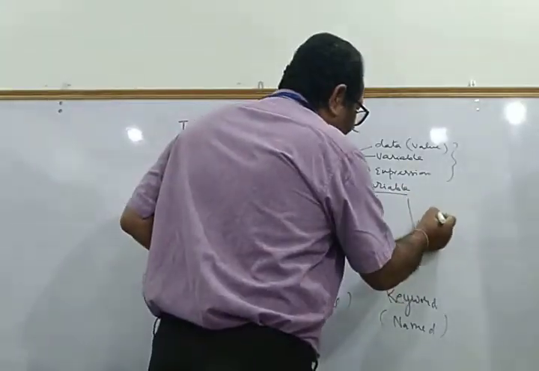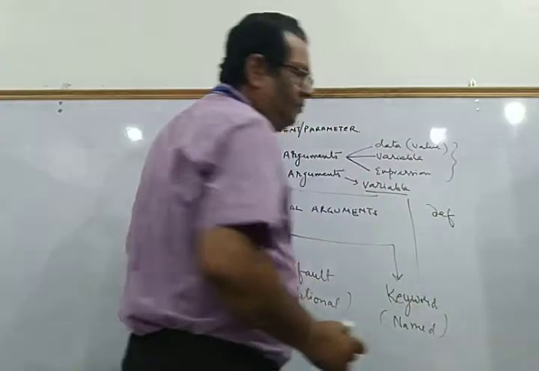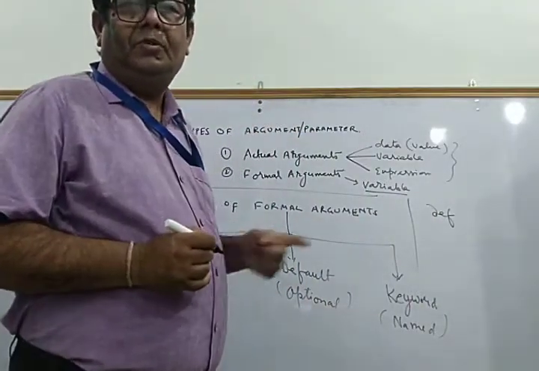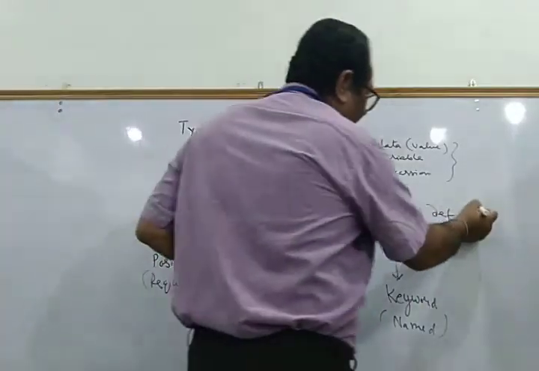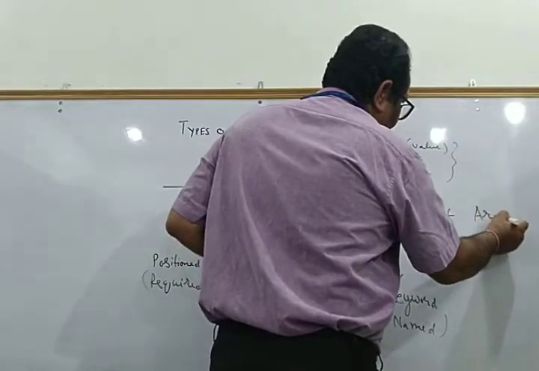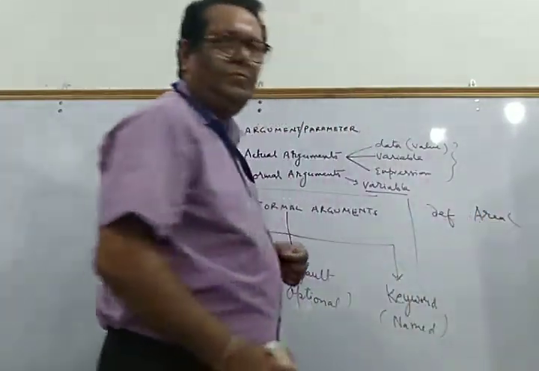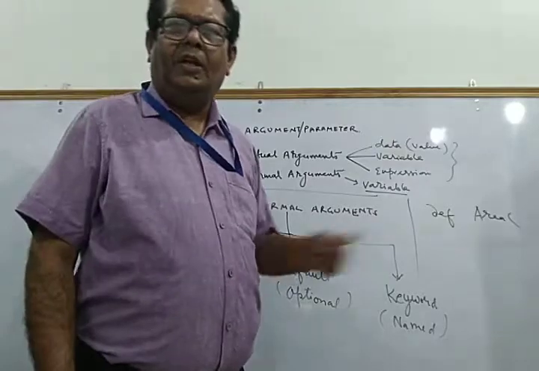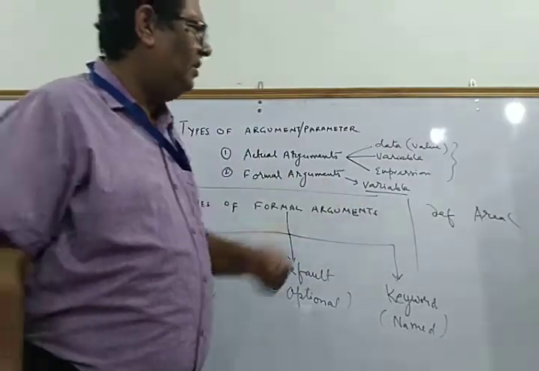For example, suppose you are defining a function, area of a circle.